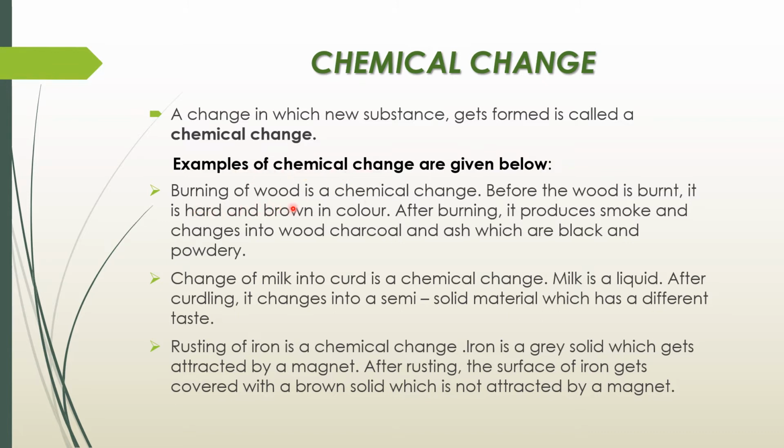Burning of wood is a chemical change. Before the wood is burnt, it is hard and brown in color. After burning, it produces smoke and changes into wood charcoal and ash, which are black and powdery.